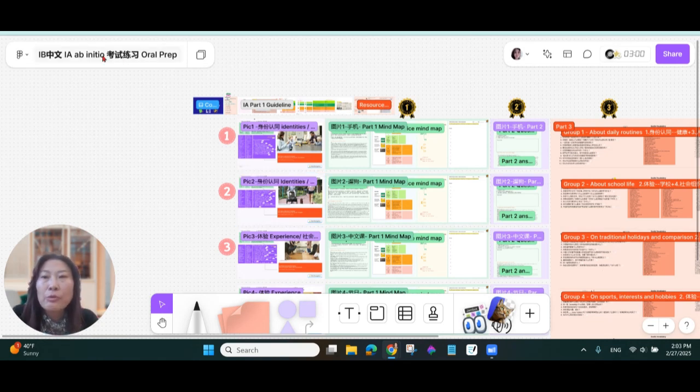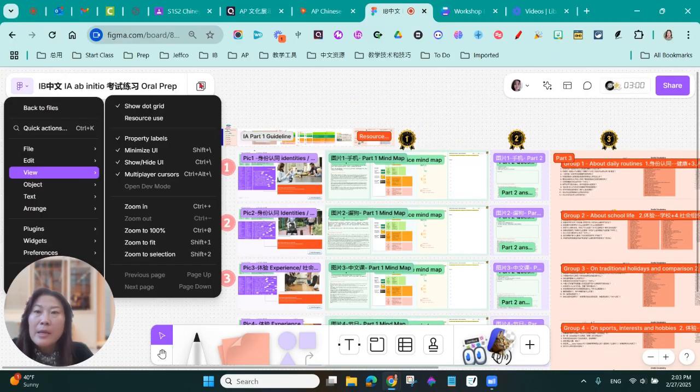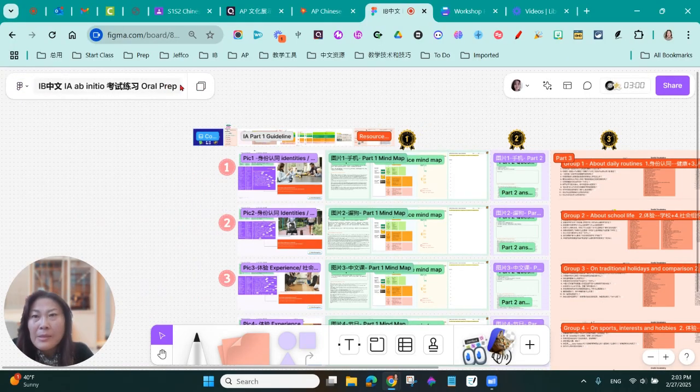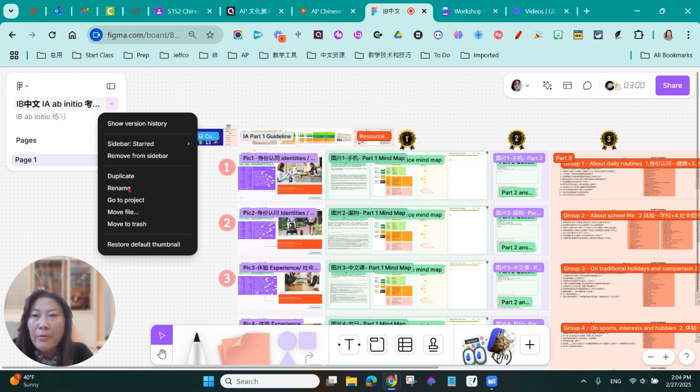And once you are in the Figjam, so once you click on this file, you should have an option to make a copy. And there's a down arrow, it's right here. There's a duplicate. That's where you go to duplicate. You don't need to ask permission to have edit right on my board, but you can make your own board, copy everything that I already prepared for you, and then you work on your own board.